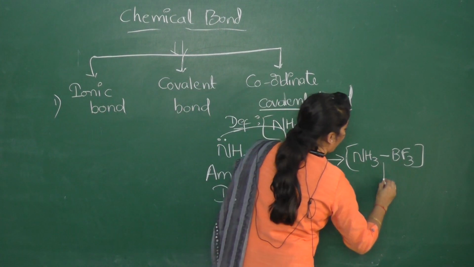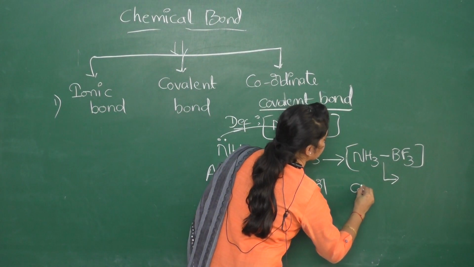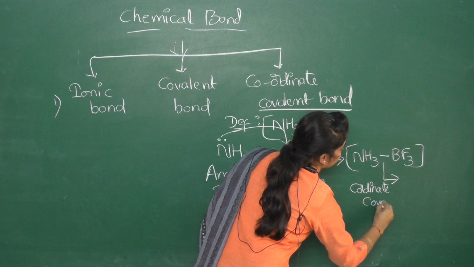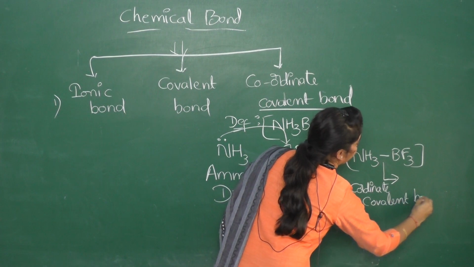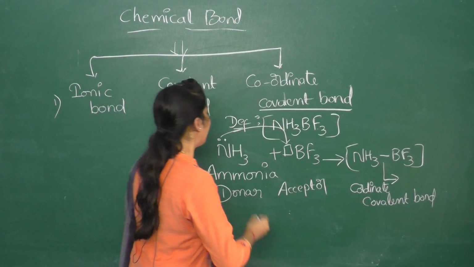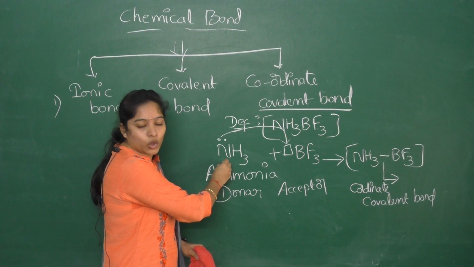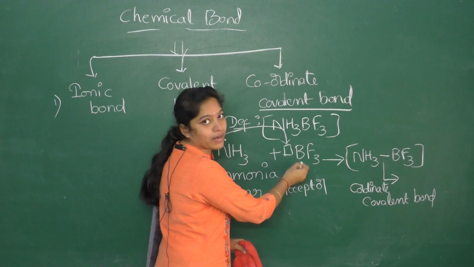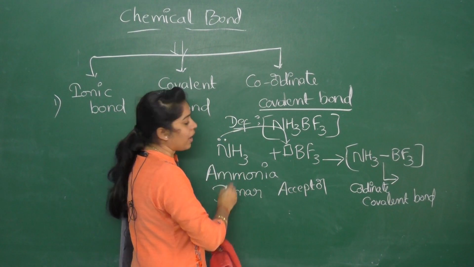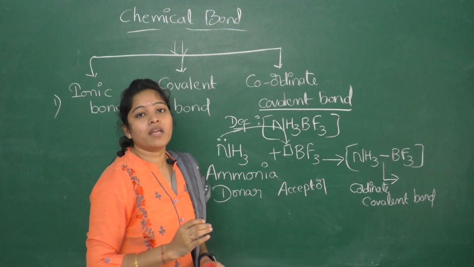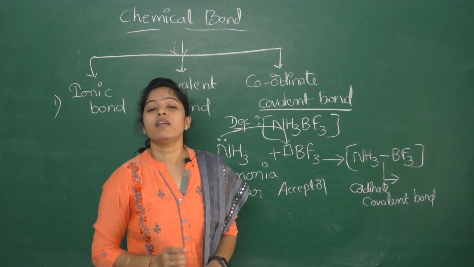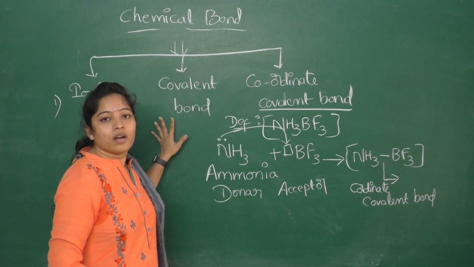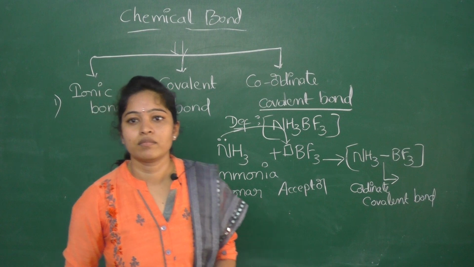So this bond is called coordinate covalent bond. In this, ammonia is the donor. It gives 2 electrons to boron, which is the acceptor. It gets the electrons from nitrogen, and both form one bond, which is called coordinate covalent bond. These are the 3 types of chemical bond.